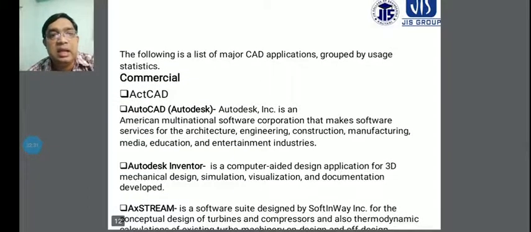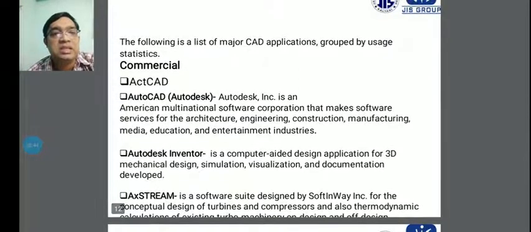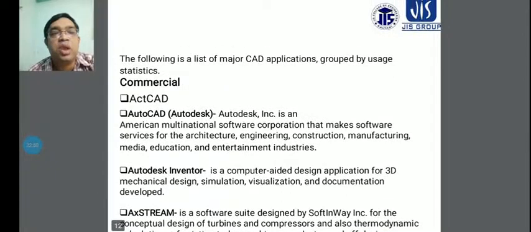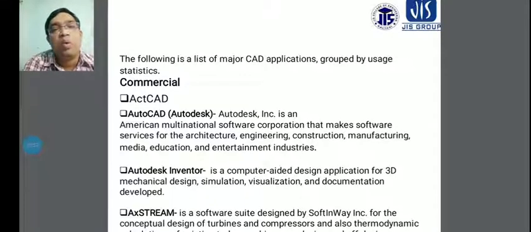Another is AxSTREAM. AxSTREAM is a software suite designed for the conceptual design of turbines and compressors and thermodynamic conceptual design, and it is also considered for different rotordynamic systems and the automotive industry.